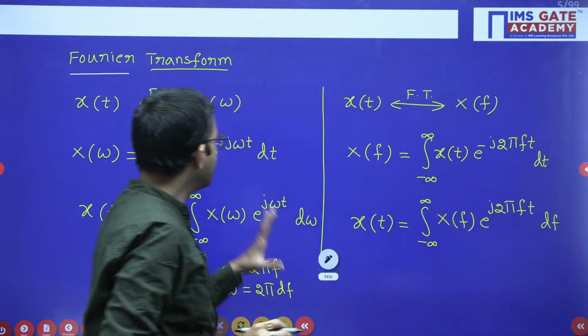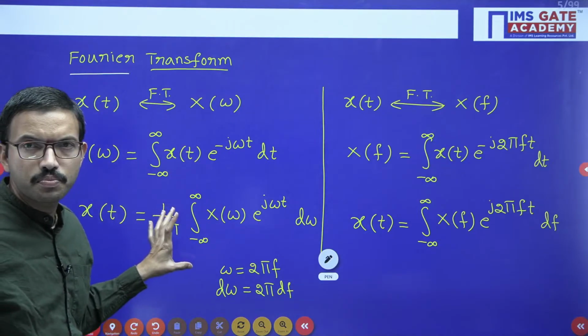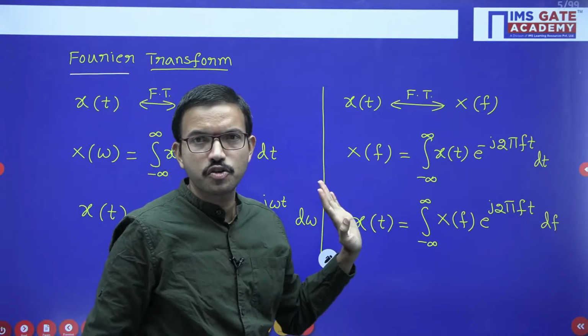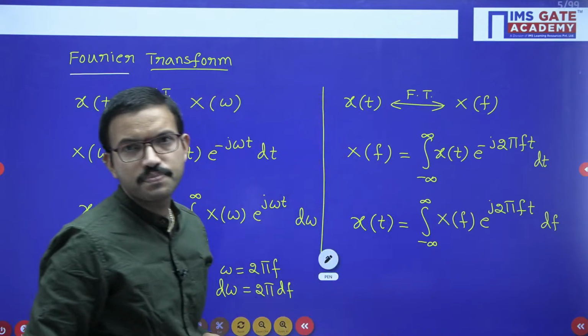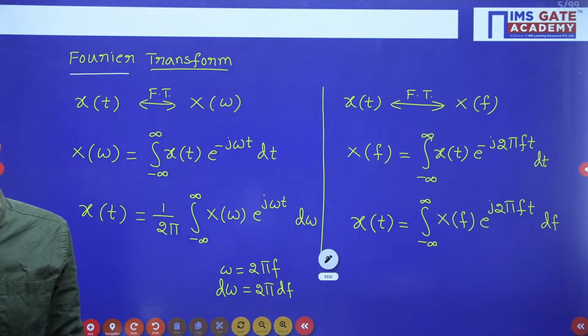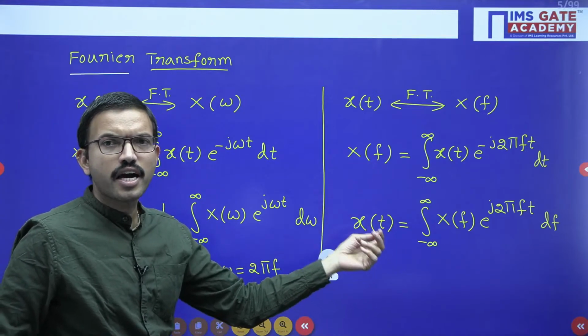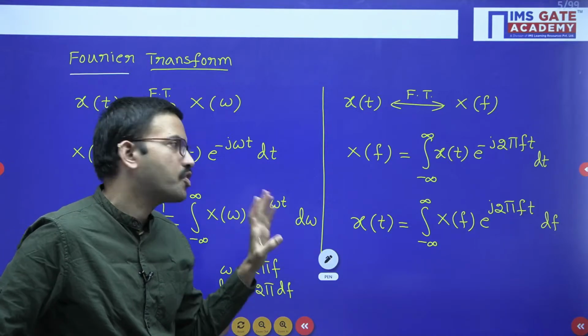See, if you are using the Fourier transform relation like this, you have to take care about this 1 by 2 pi. Suppose if you are following this relation, here there is no need of that 1 by 2 pi. Here you are getting minus j, here you are getting plus j, that's all. For the timing I will follow this convention. I hope some of you might have followed this convention while studying signals and system. No problem at all.